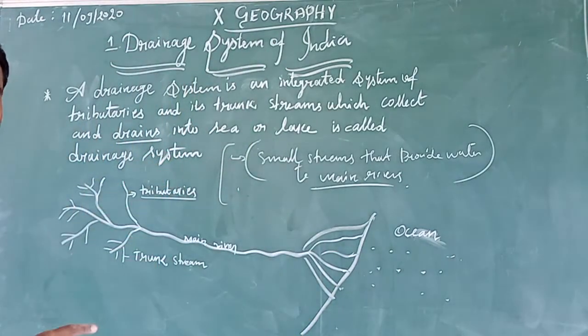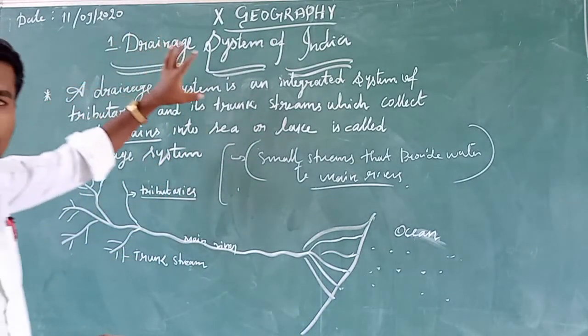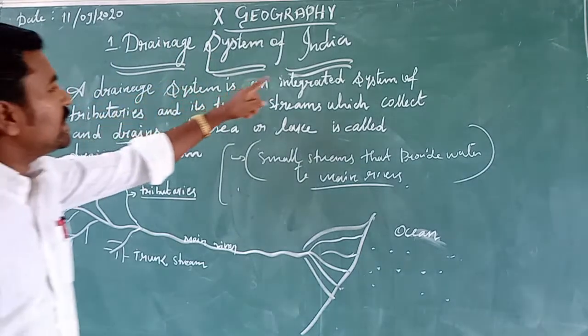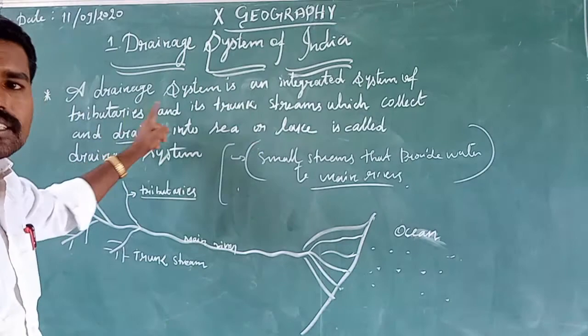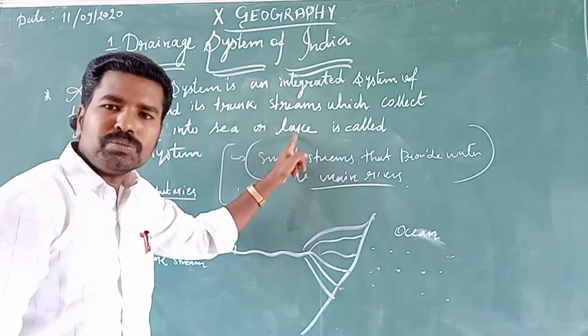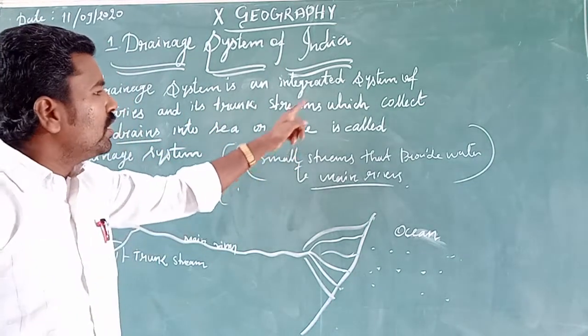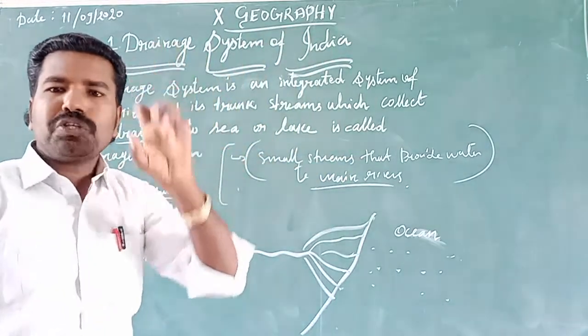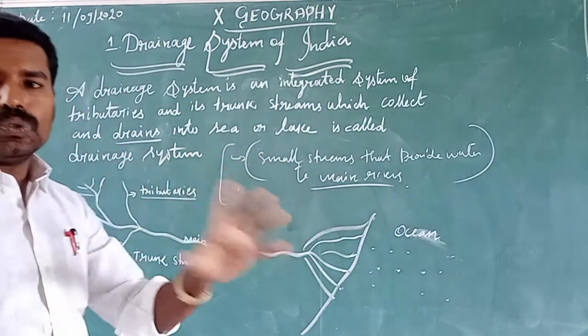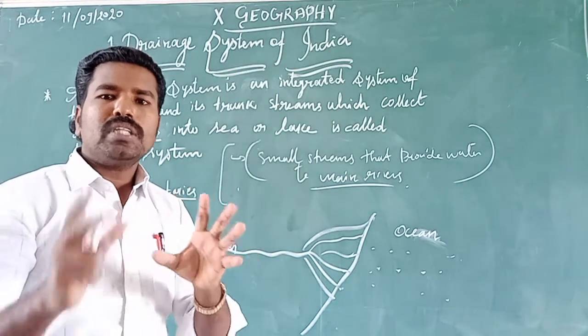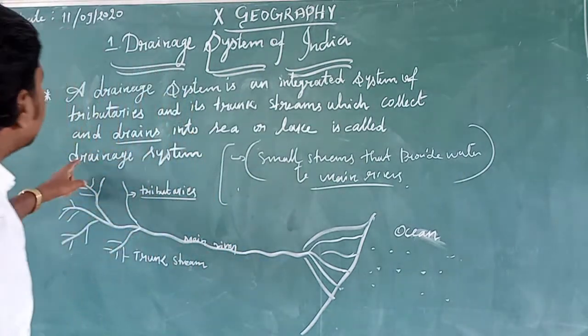This is a drainage system. A drainage system is an integral system of tributaries and trunk streams or rivers which collect the waters and drain into an ocean or lake.